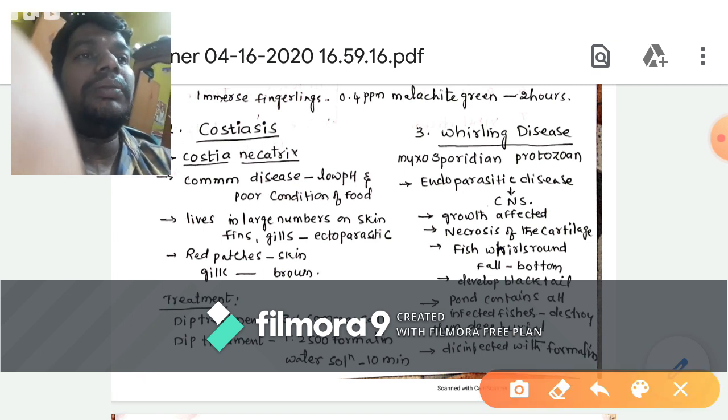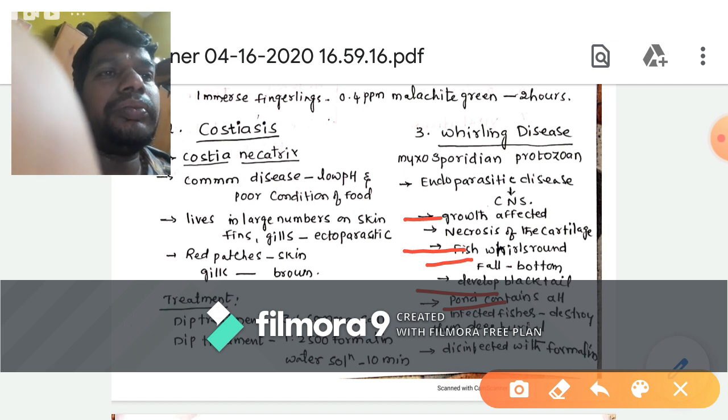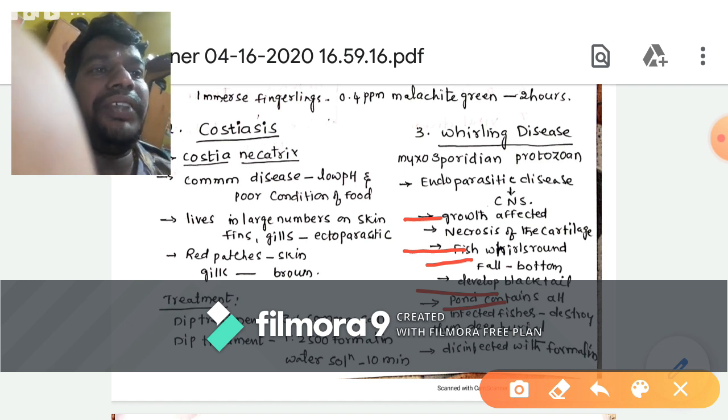The symptoms are like this: growth is affected, there is necrosis of the cartilage, the fish whirls around and falls to the bottom, and develops a black tail, and the pond contains all infected fishes.